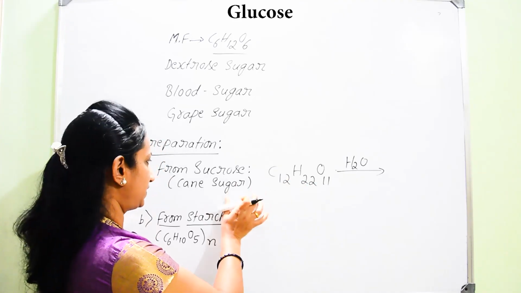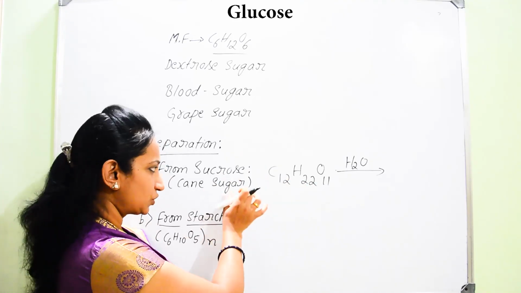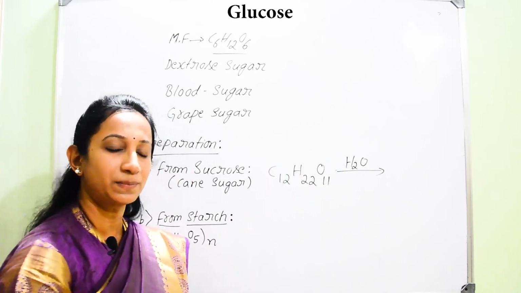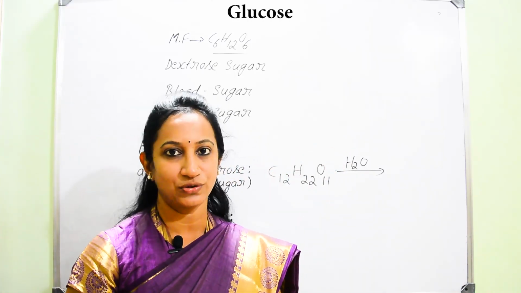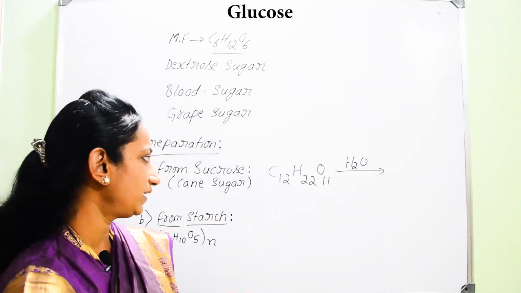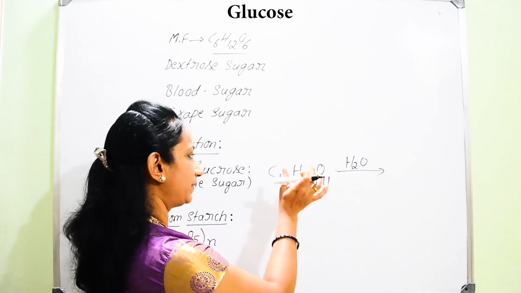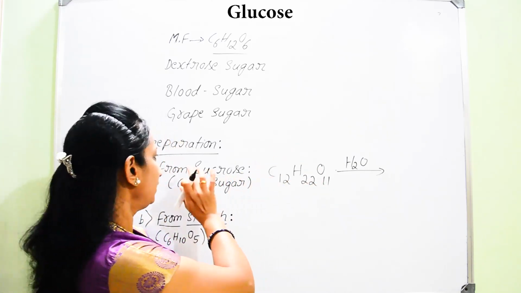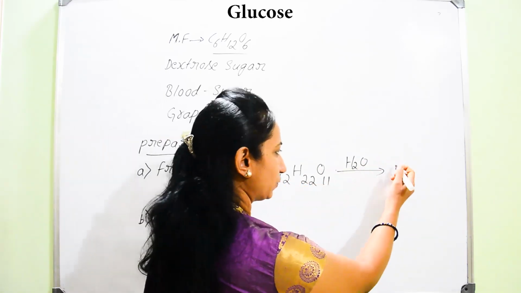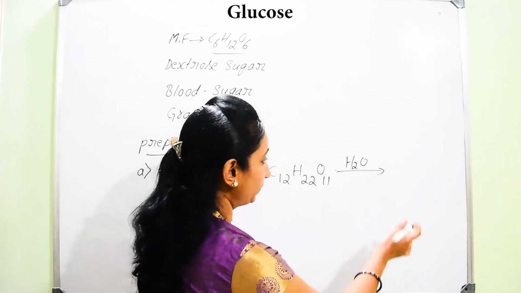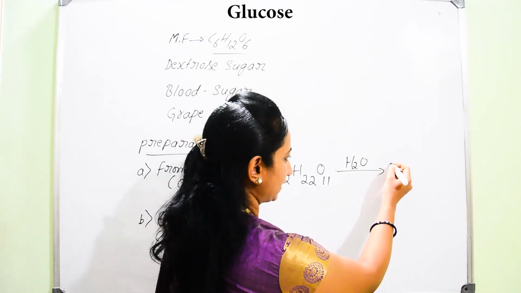Of course, we can subject this cane sugar or sucrose for hydrolysis in the presence of dilute HCl or dilute H2SO4. So you need acidic medium. So in acidic medium, it is helping for the breakage of the bond between the two saccharide units which are present in the sucrose. Hence, you are going to get two monosaccharide units. Which are those two monosaccharide units?